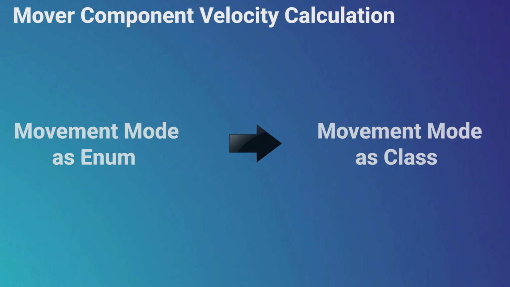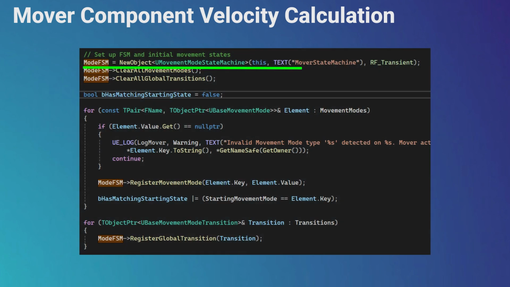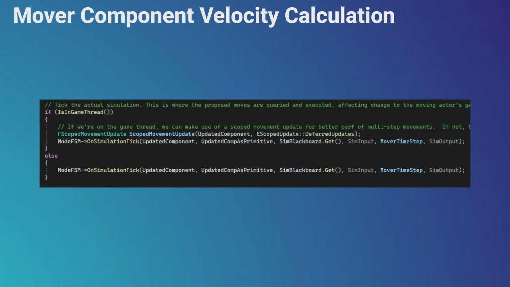To properly manipulate different movement modes, the mover component introduces a movement mode state machine, an instance of which is used there. Its main purpose is to act like a manager class where at first we register all the possible movement modes and then check what mode is active right now, whether we should switch to another one, whether we should trigger code on mode transitions, etc. And during simulation tick, the mover component triggers the on simulation tick method of this state machine.